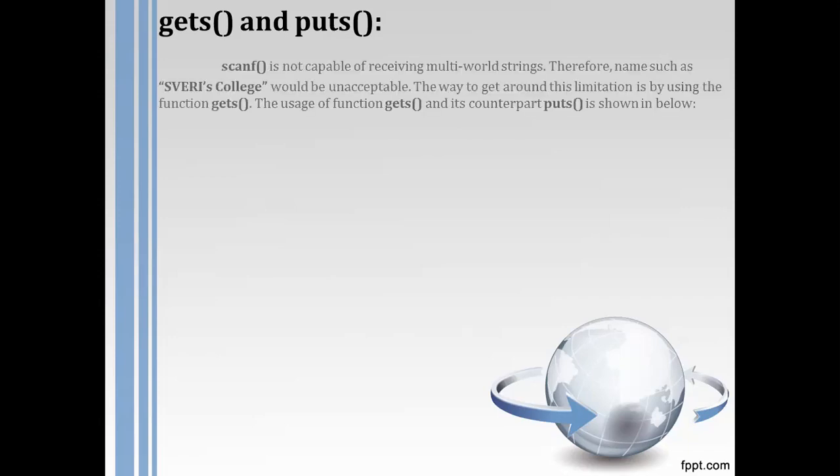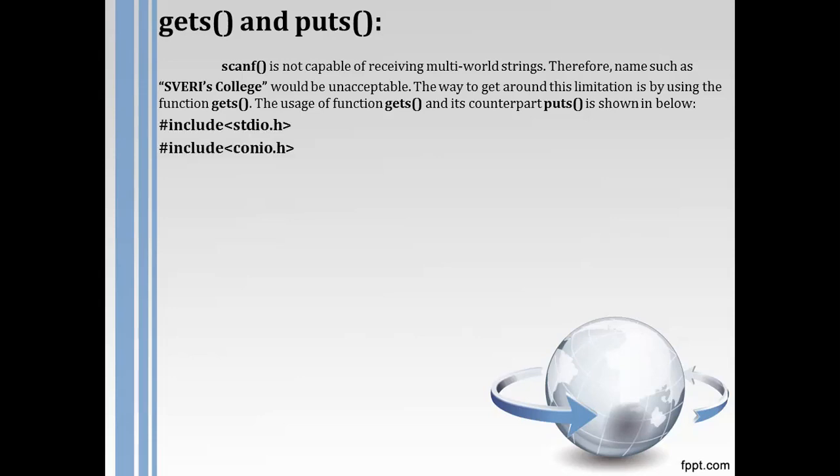Let me clarify once again. The scanf is not capable of receiving a multi-word string. Therefore, a name such as Swedish College would be unacceptable to the scanf function. The scanf function will store only the first word, either Swedish or College. But if I want to store Swedish space College as a combined string, then the scanf function is not useful here. The gets function and its counterpart puts will be very helpful in this regard.